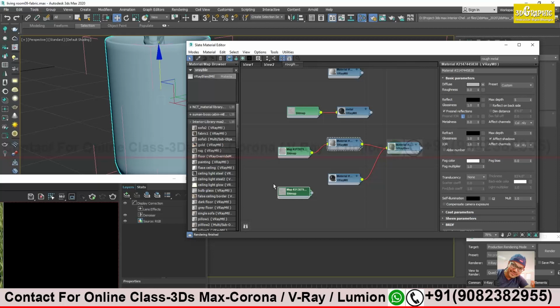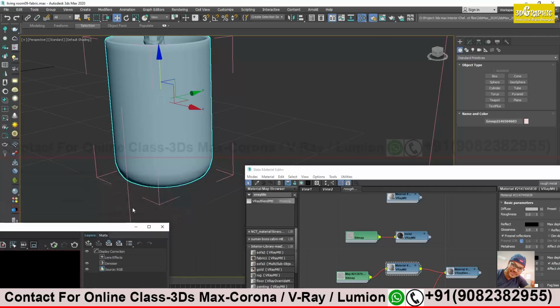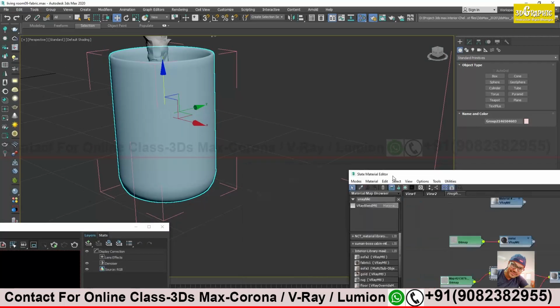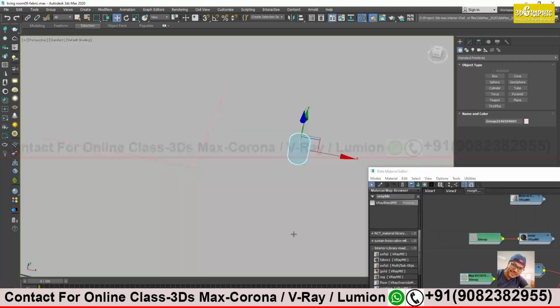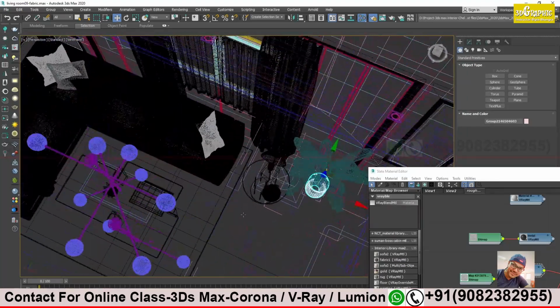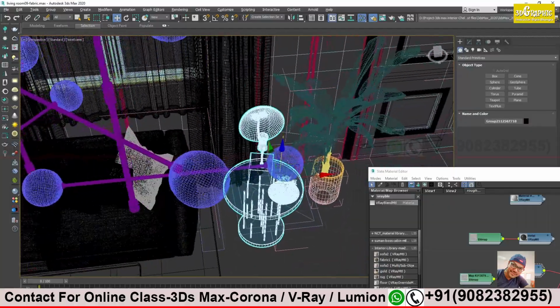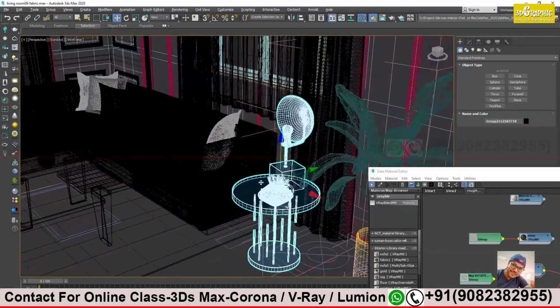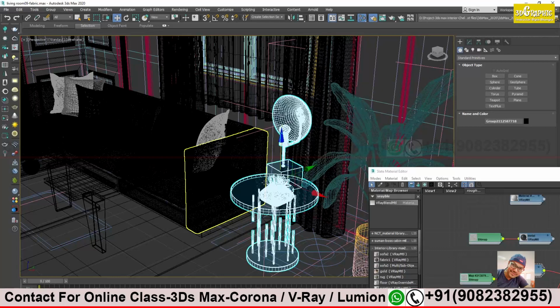Okay. Now see, this is your scene. What metal objects are there in your scene? I will just open that and see over here. What metal objects will be there? You see the small table with this port over there on the side table. Yes, sir. This is the coffee table.